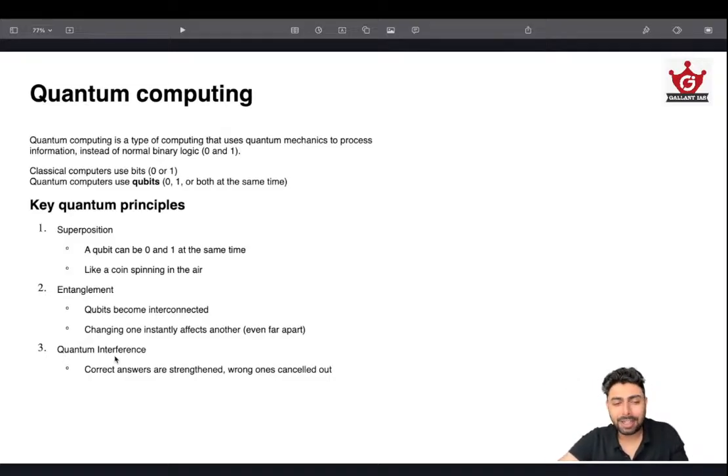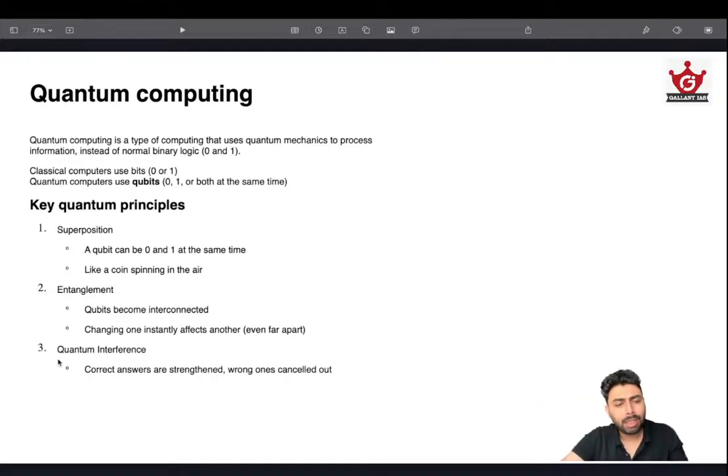Then quantum interference. When correct answers are strengthened, wrong ones are cancelled out. This is basically the algorithm behind it. Whatever output we need, we are actually selecting it from these bits. That's how this computer works. You don't have to go into the details. So they work by strengthening the bits that are needed, and the wrong ones are cancelled out. Again, there is an operation and algorithm going on.